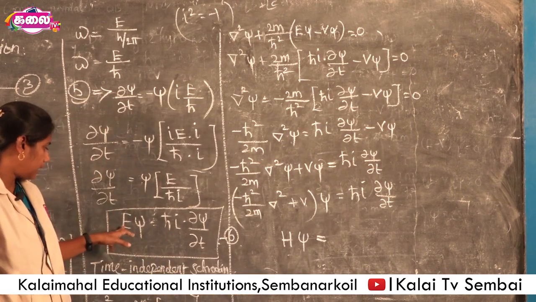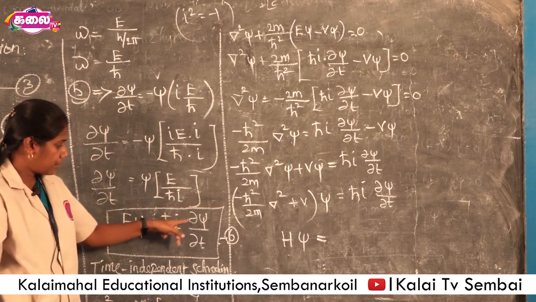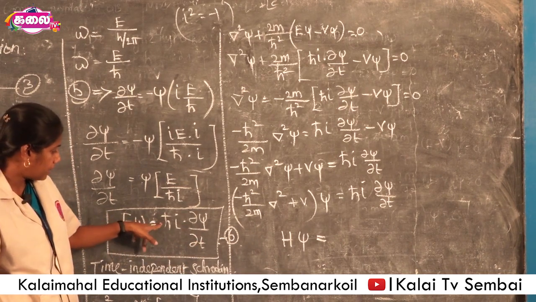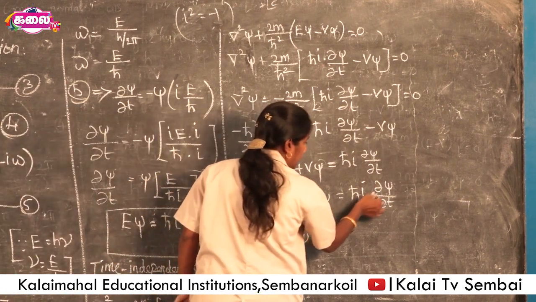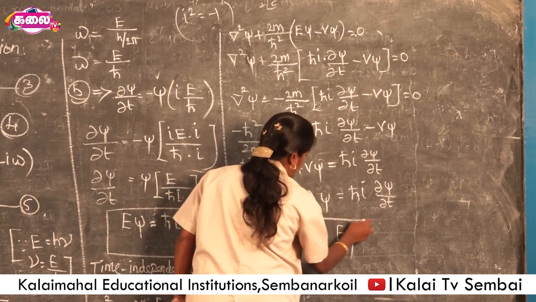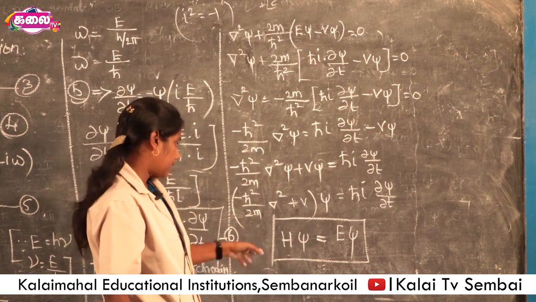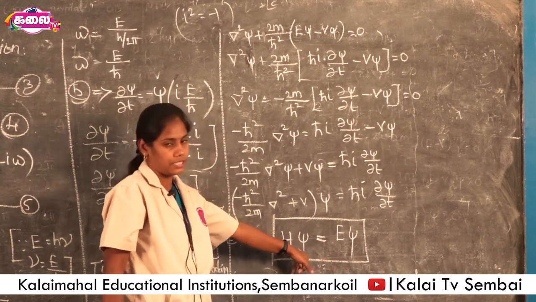Already we know that E psi is equal to h cross i into dou psi by dou t. So, the energy operator is h cross i dou by dou t only, and this is E into psi. So, finally, we have the equation H psi is equal to E psi. H is the Hamiltonian operator, E is the energy operator and psi is the wave function.